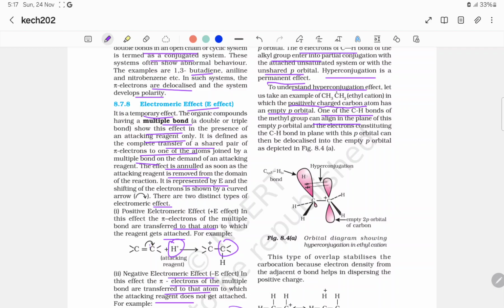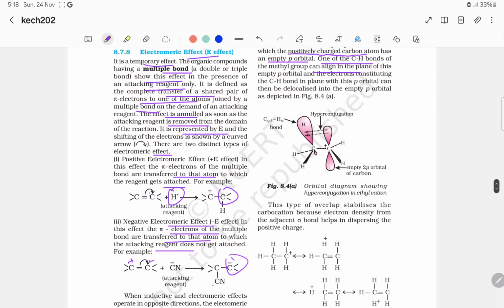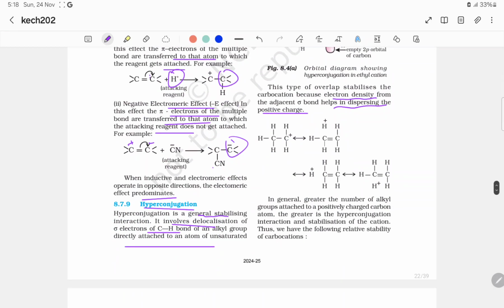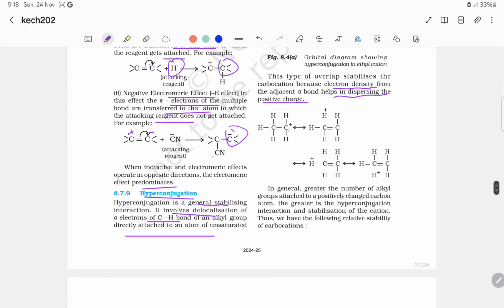So this interaction with this empty p orbital, this type of overlap stabilizes the carbocation because the electron density from the adjacent sigma bond helps in dispersing the positive charge. So let this be the positive charge, so let this,